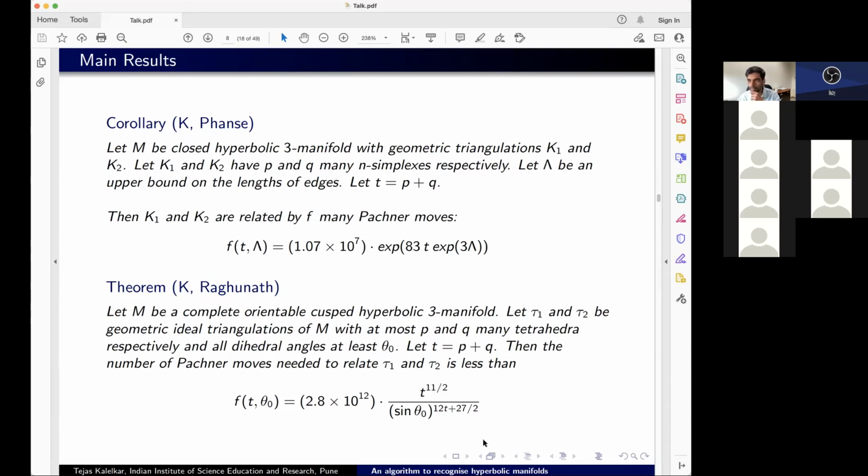Okay, so these are the results, and I was hoping to talk a little about the outline of the proof, but I clearly don't seem to have too much time. Maybe 5 minutes, I'll talk a little about the outline. There's just one quick question.